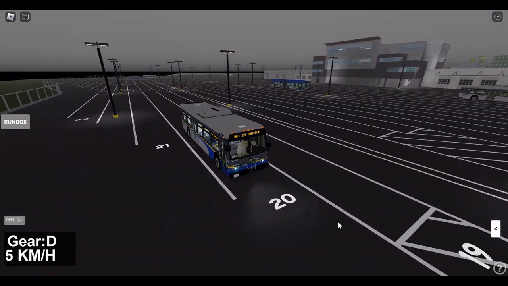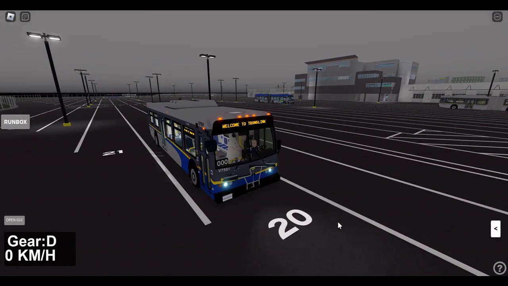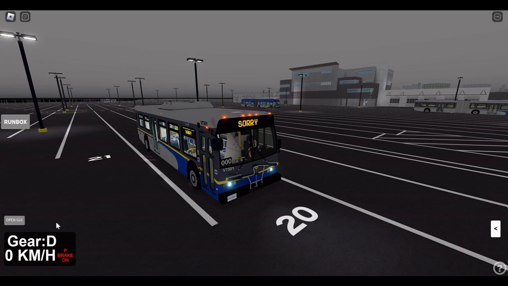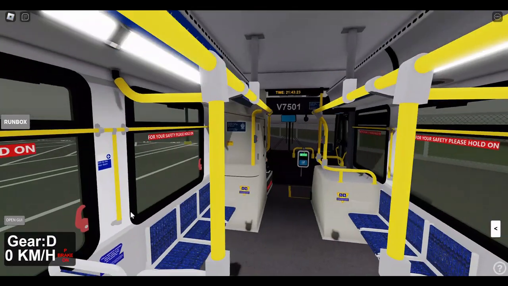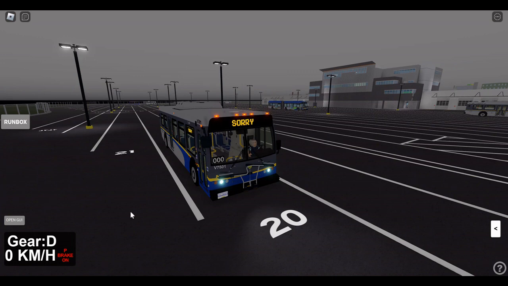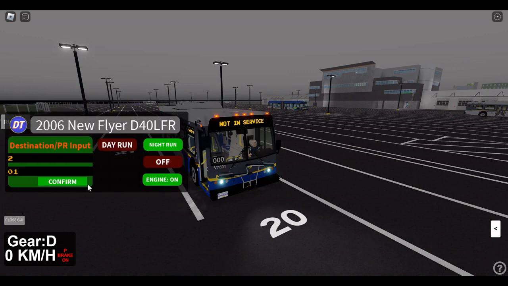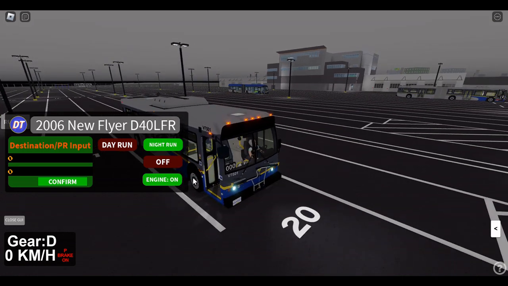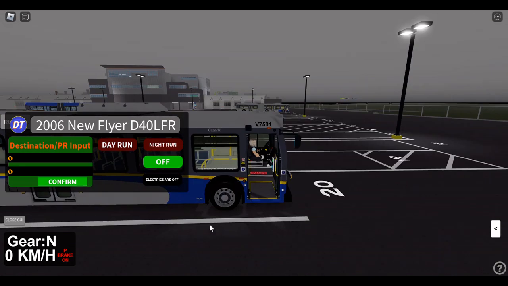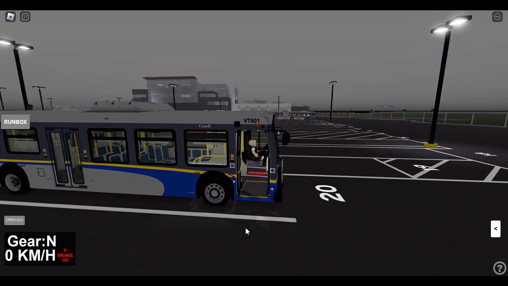Now, on to the shutdown procedure. After stopping, enable your parking brake. Make sure your ramp is stowed and your bus is not kneeled. Set your destination and PR codes to 0 so that the sign is blank. Turn off all interior lights. Lastly, press the off button.